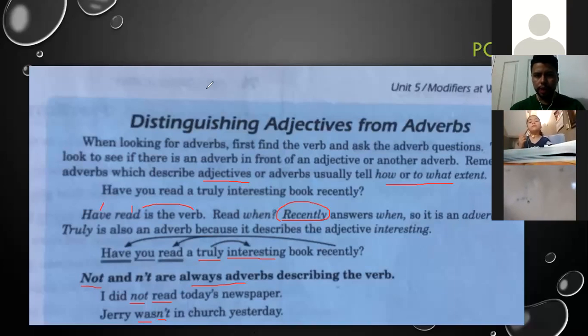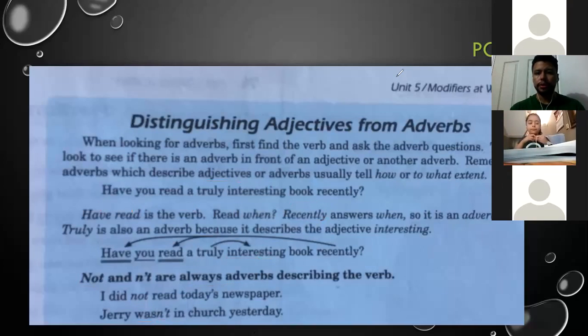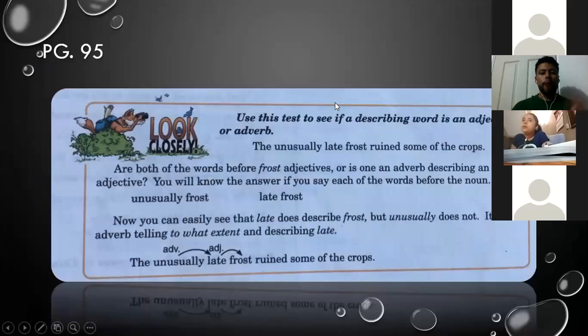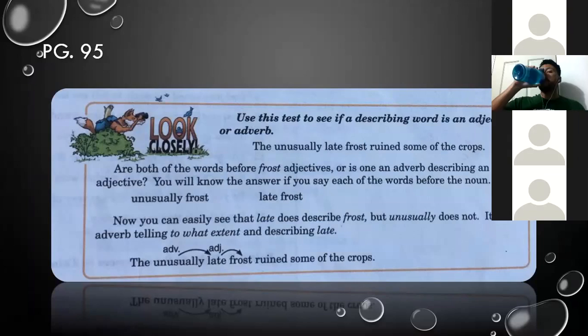Okay. Let's see if you have understood this part. Let's continue. I'm going to erase the notes. It's very easy to recognize it. Quite easy. Okay. Let's see. Who can read this, please? Use this test to see if a describing word is an adjective or adverb.